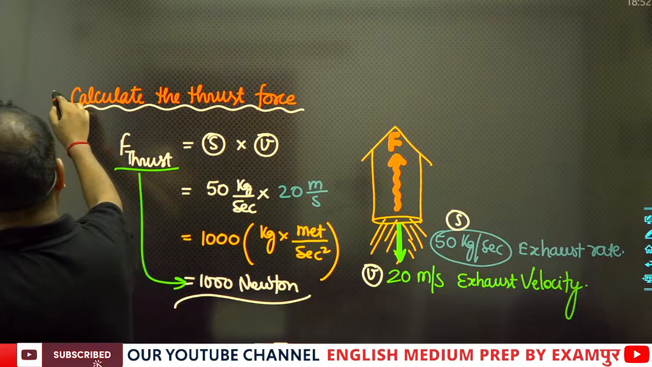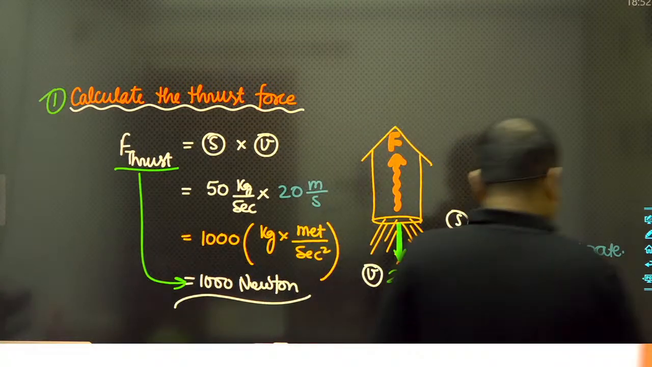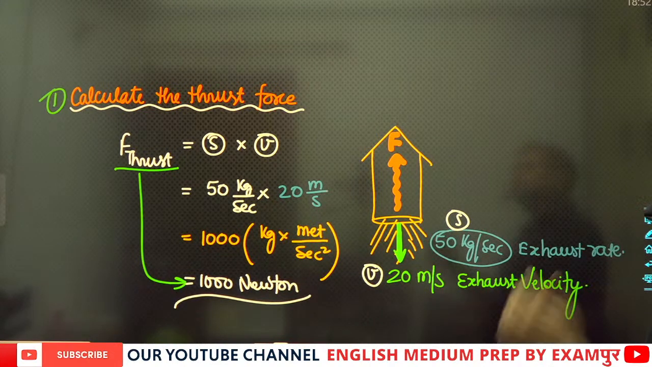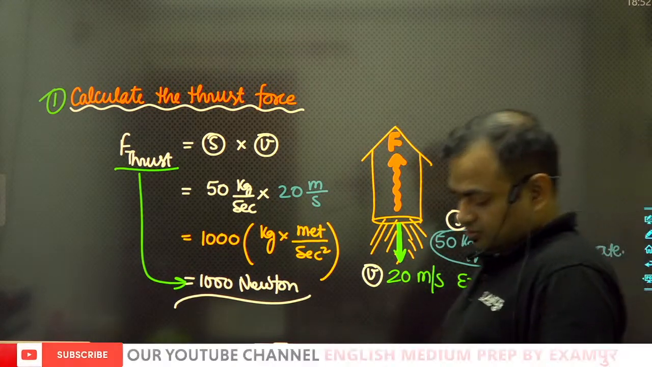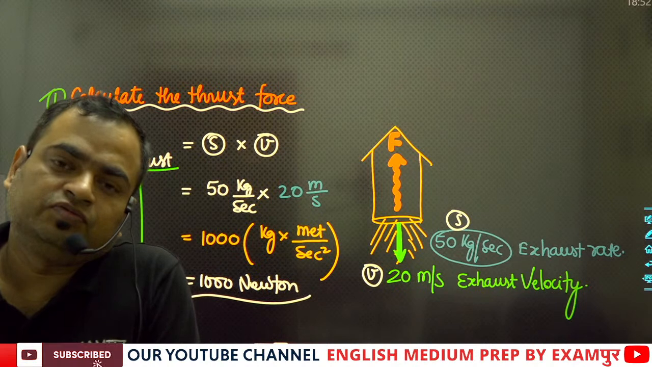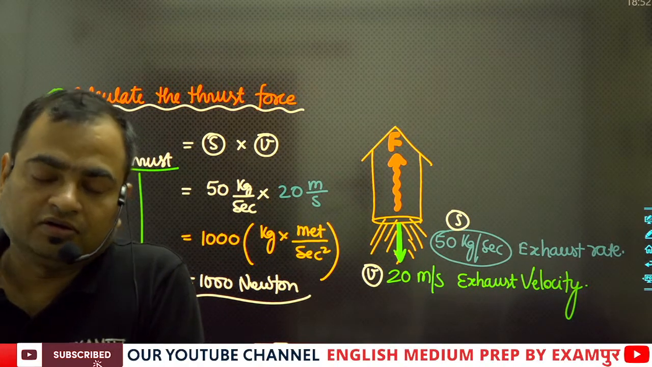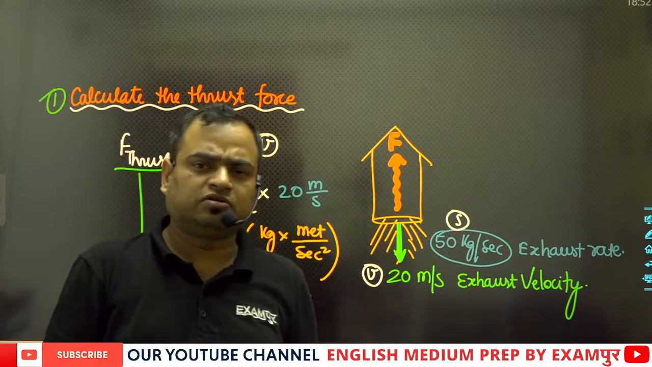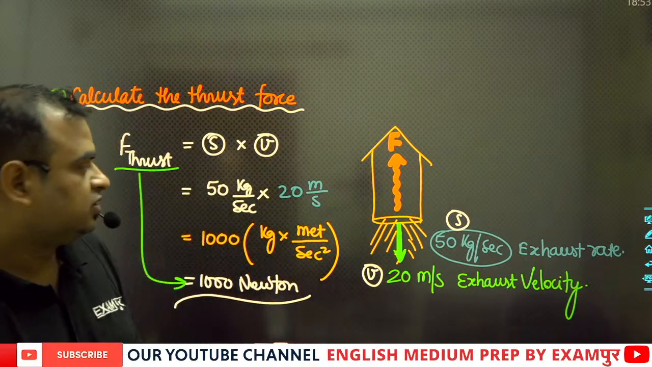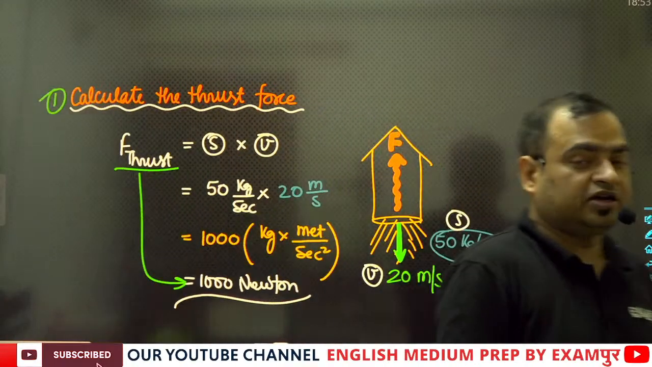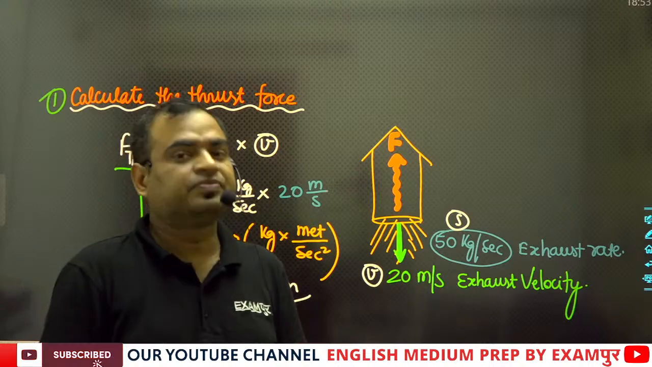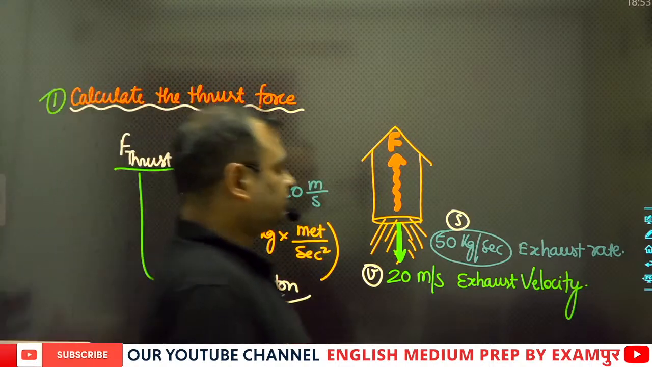So in this way we can calculate this value. This is the first numerical. Just note it down, this is a very important question. Suppose I ask you another question, just like the gun and bullet question, from the law of conservation of linear momentum.